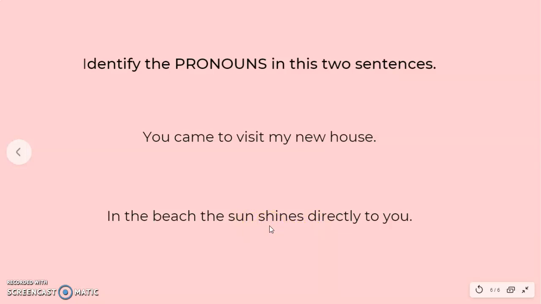If we look after the action verb, we can find a pronoun. So that means it's an object pronoun because it's after the action verb. Both of them have the same pronoun, but it's used in different ways. One is at the beginning, that means it's a subject pronoun, and the other one is at the end after the action verb. It's an object pronoun, okay?